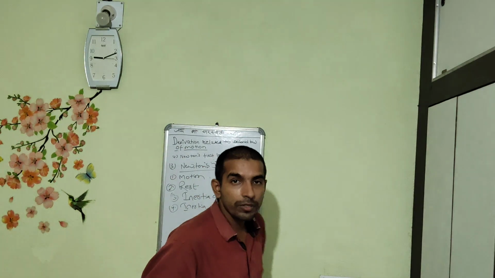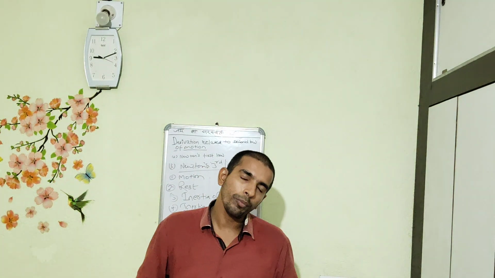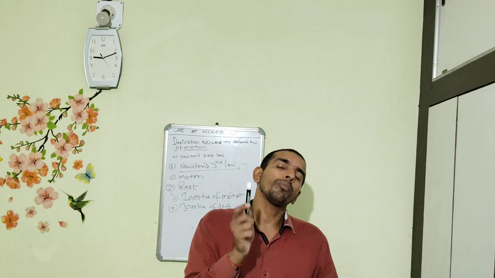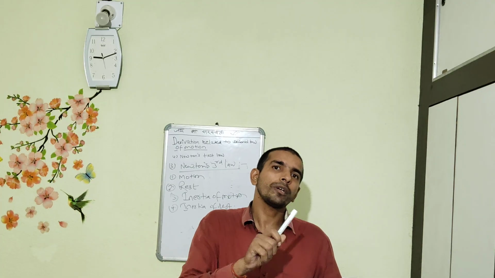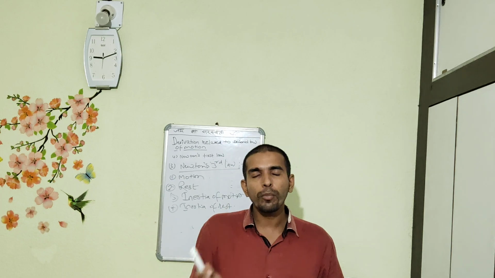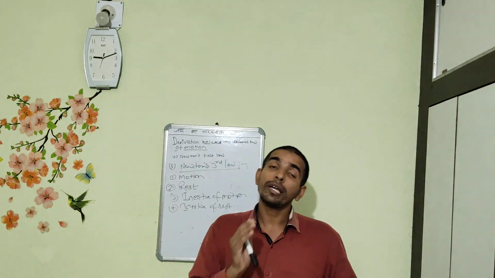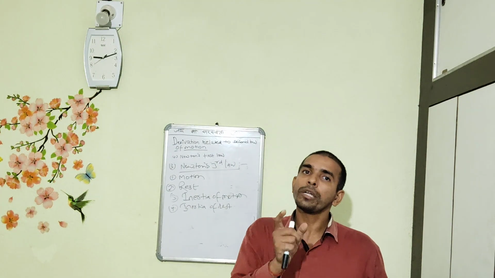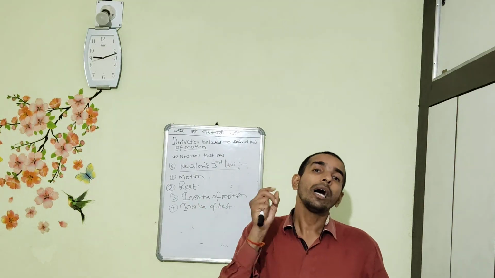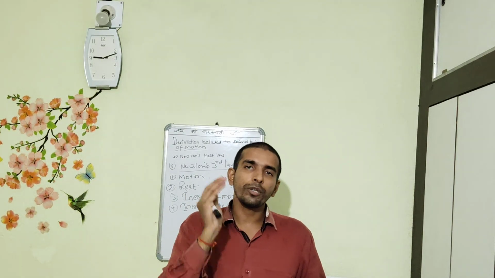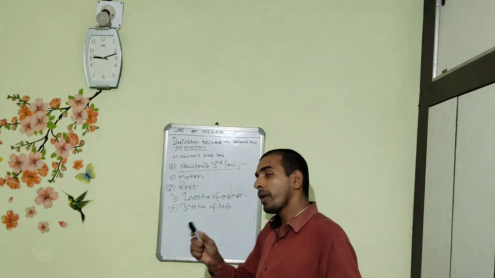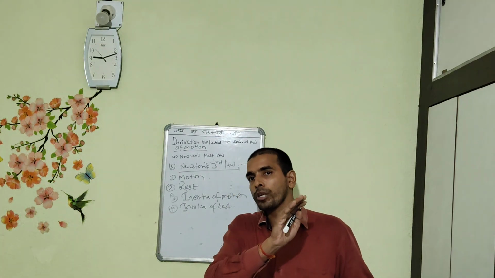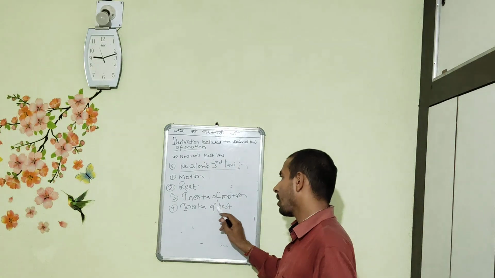First of all, we will define the term inertia. Inertia is an important property of the object. It is the inherent property of the object to continue its state of motion or state of rest until and unless an external force is applied to change the state of rest or state of motion. So basically, inertia is the latent property of the object which allows it to continue its state of rest or state of motion until an external force is applied. This gives the definition of inertia of motion and inertia of rest.